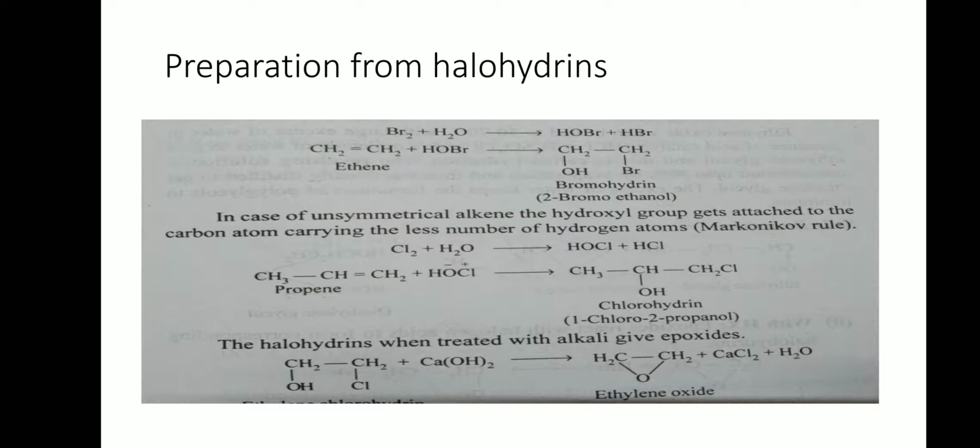In first method, alkene is directly air oxidized in presence of silver catalyst to give epoxide. In second method, alkene is treated with peracid to give epoxide and corresponding carboxylic acid is formed. In third method, alkene is treated with hypohalous acid to give halohydrin. This halohydrin on treatment with alkali gives epoxide.